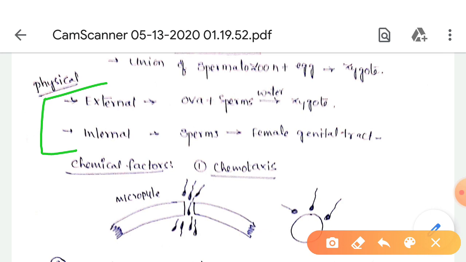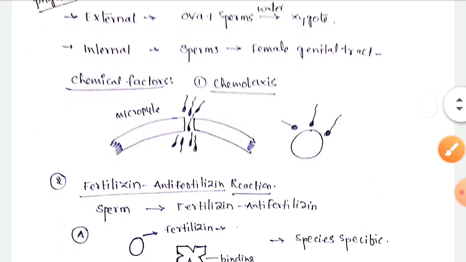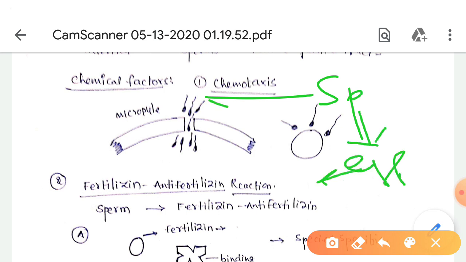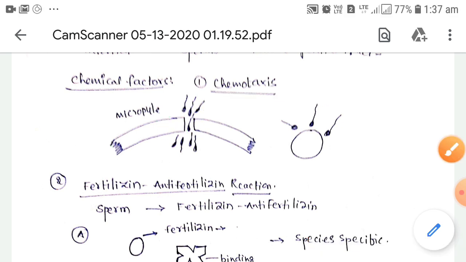Second, how are chemical factors involved in fertilization? The first one is chemotaxis. Chemotaxis means that in certain animals, sperms are attracted towards the eggs by chemicals. We can see this type of fertilization in coelenterates, fishes, insects, etc.